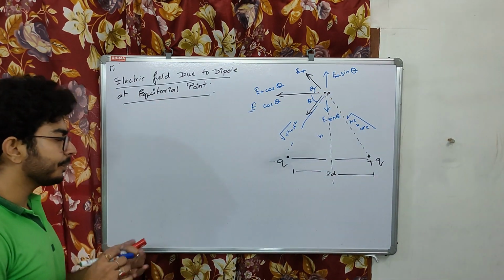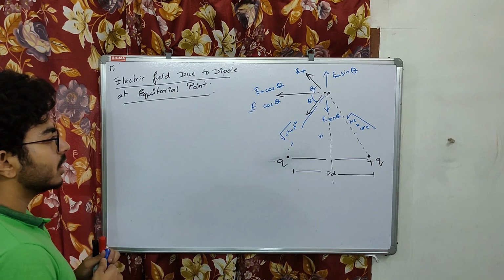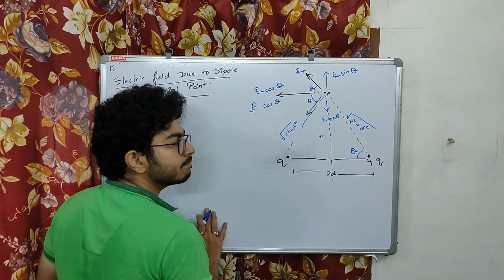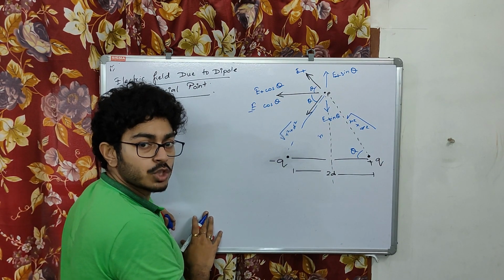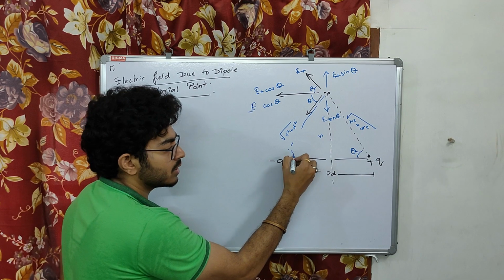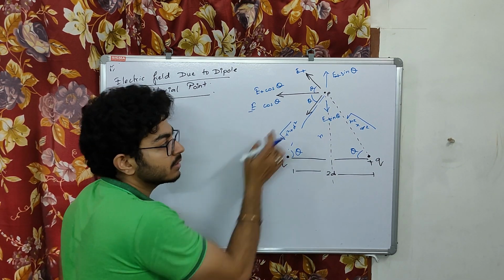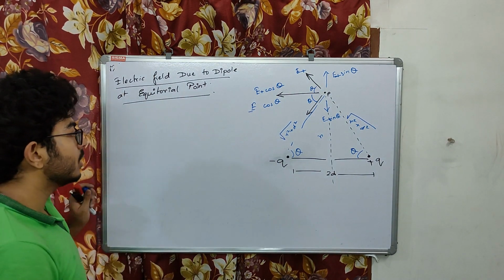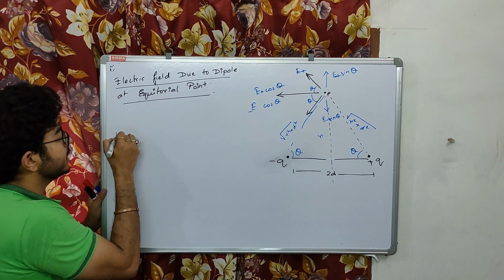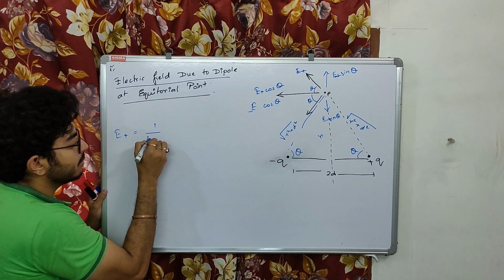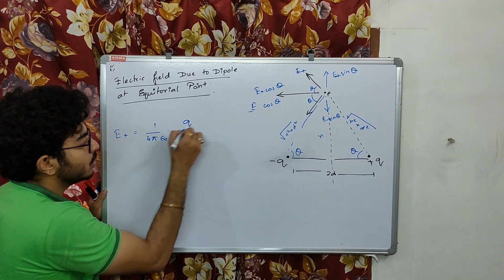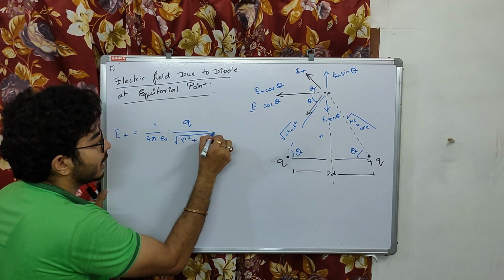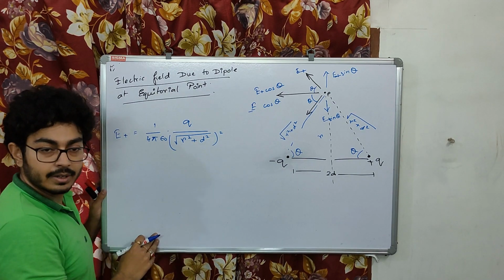So now let's do it. If I consider this as theta, then this theta is the same, this theta is the same by corresponding angle. Similarly, this theta is also equal to this theta by alternate angle. Now the electric field due to the positive charge, E plus, will be 1 by 4 pi epsilon naught q by r square plus d square, right?